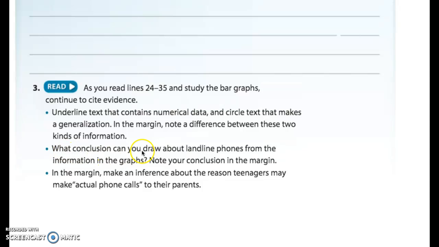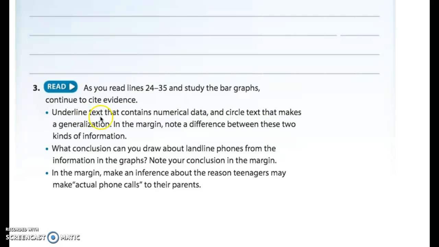It says, what conclusion can you draw about landline phones or home phones from the information in the graphs? Note your conclusion in the margin. And in the margin, make an inference or an educated guess about the reason teenagers may make actual phone calls to their parents. So that's what we're going to be working on today as we go through this section.